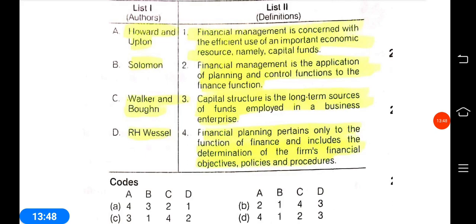A is 4. Where is A is 4? Here, options A and D, I think, are correct. C and 2 is not correct. Okay, D. Then we will go through Solomon.